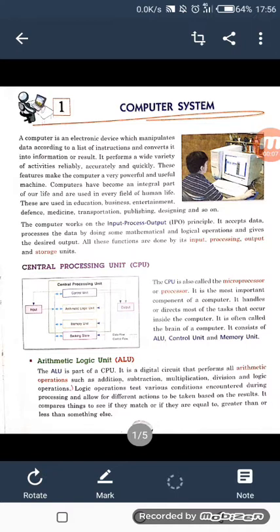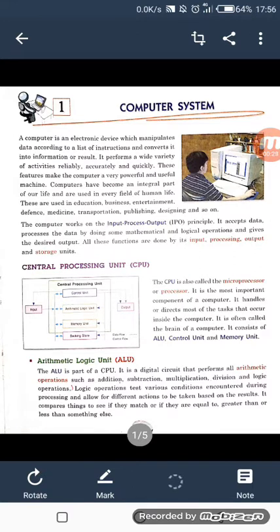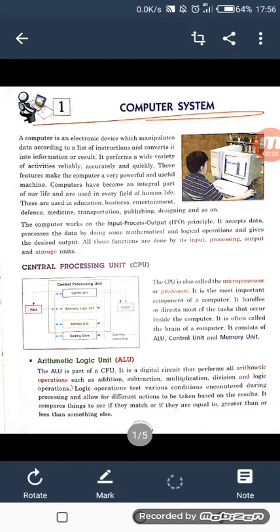So today we are going to start chapter first, computer system. Actually we have already studied this chapter when you were in class. Also we have completed the question answer exercise and we have prepared for the oral test also. But today I am not going to share this bookish study material with you. I am going to give you a presentation so that we can revise that chapter, so that you can again get a brief description about this chapter. Okay, so shall we start?